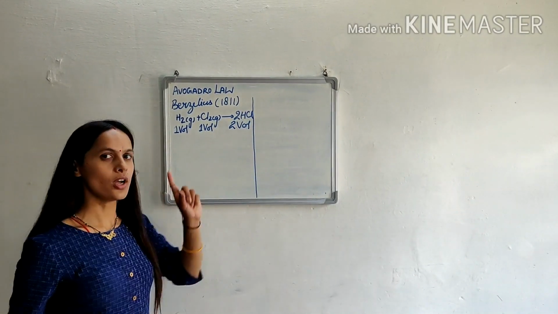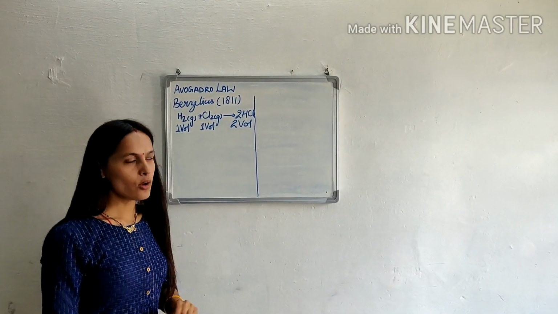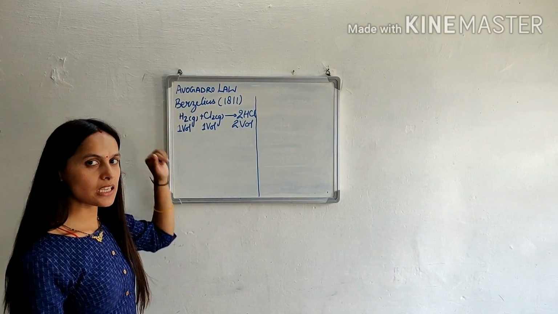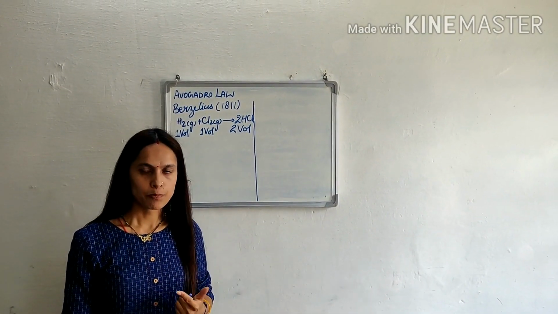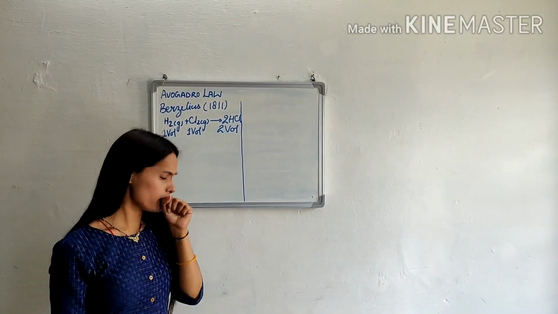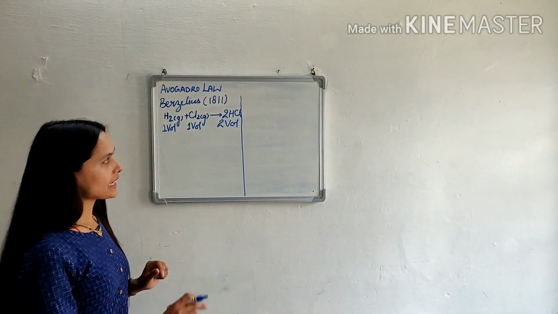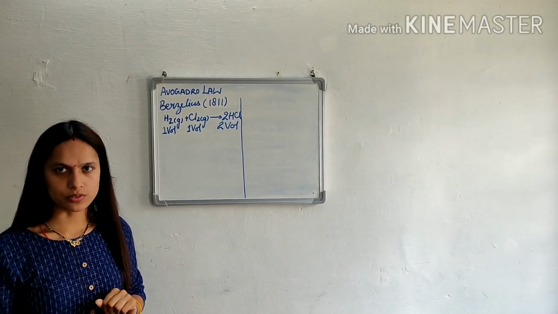Now, what is according to Berzelius hypothesis? That equal volume of gases under similar condition of temperature and pressure contains equal number of atoms.